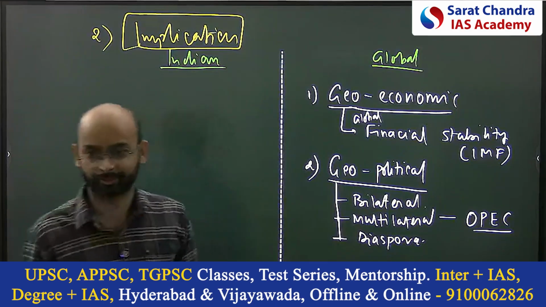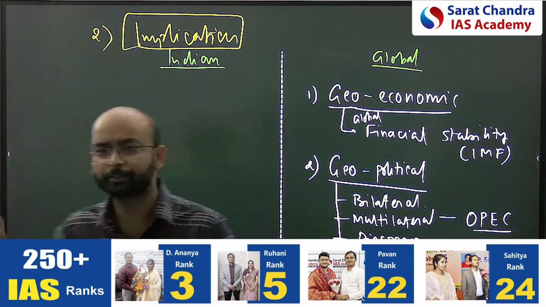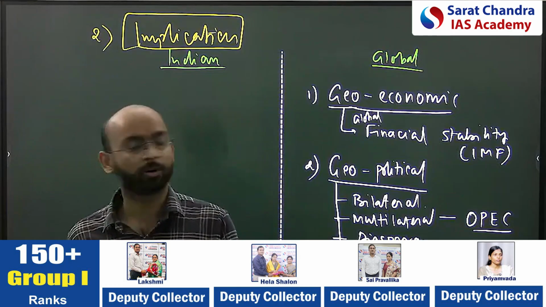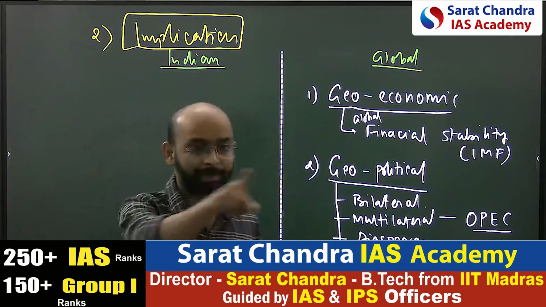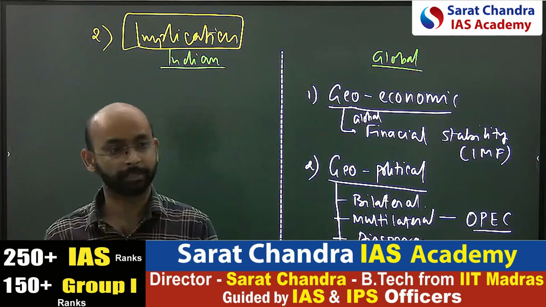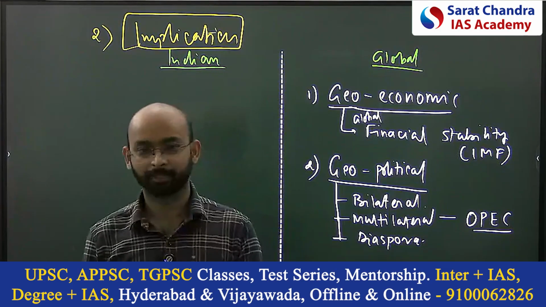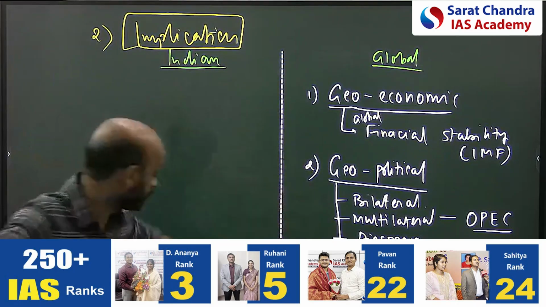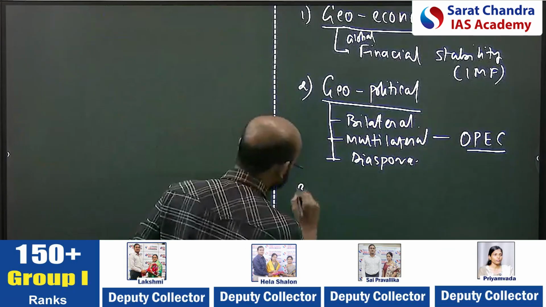Now any resource, any industry, whichever you take, does it have impact on the ecology or not? You take any resource, it has implications on ecology. You take any industry, it has impact on ecology. So can we bring that to the global ecology? So the third dimension you can easily bring here is what?